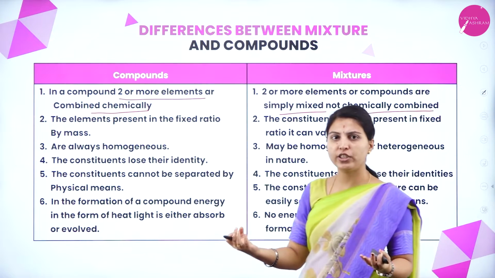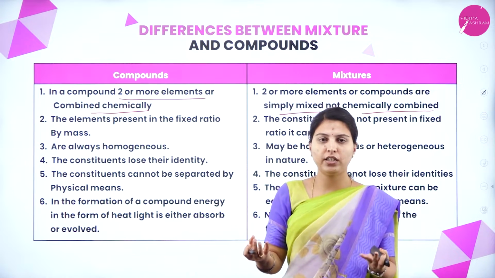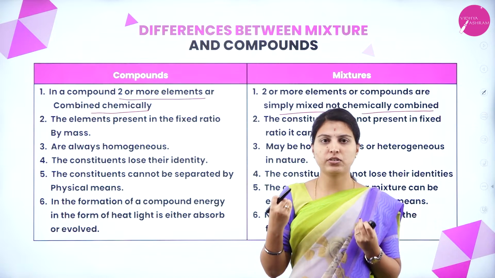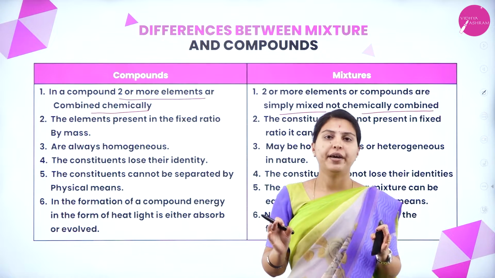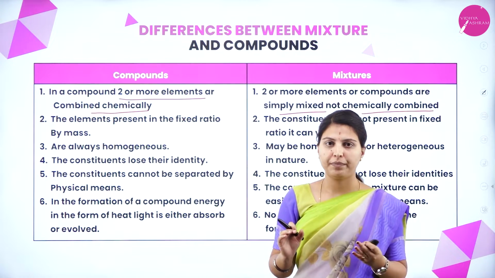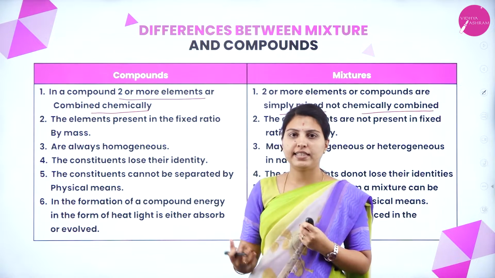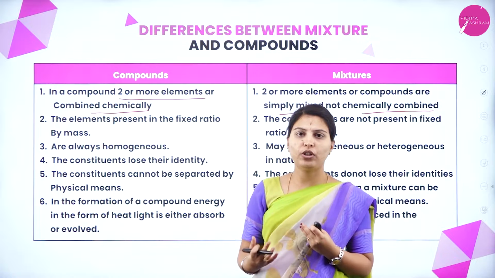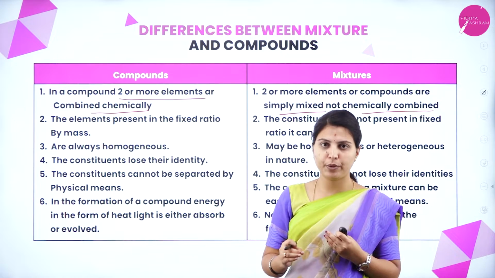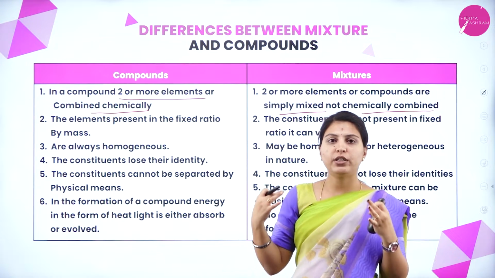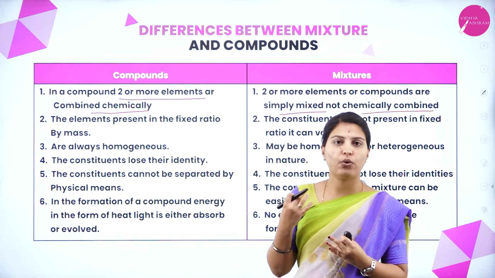If you take sugar and salt, there is no chemical reaction in it. You take one side salt, one side sugar, and simply make a mixture. But as a compound, if you want to prepare NaCl or KCl, you need a fixed proportion, and you also need a chemical reaction.